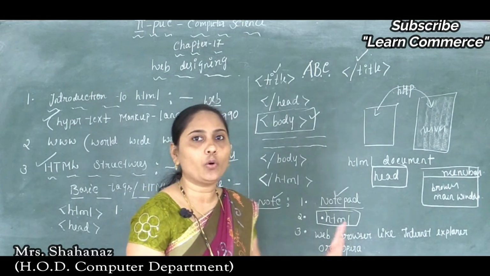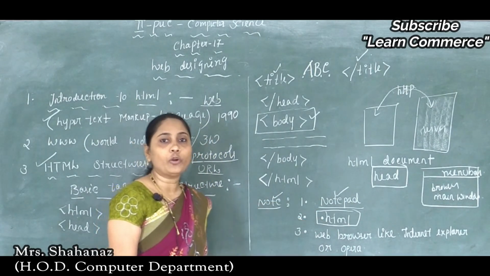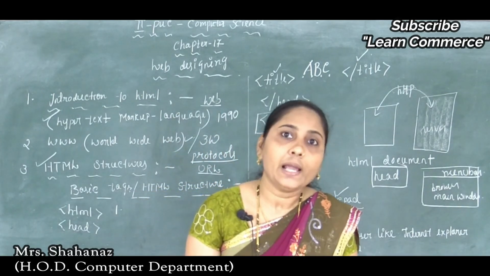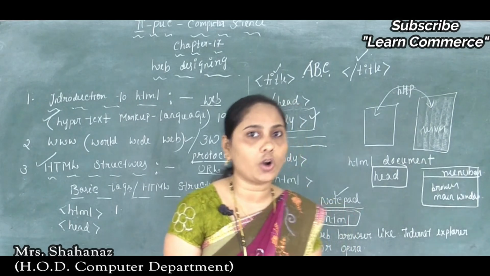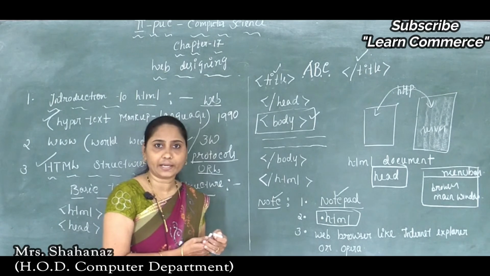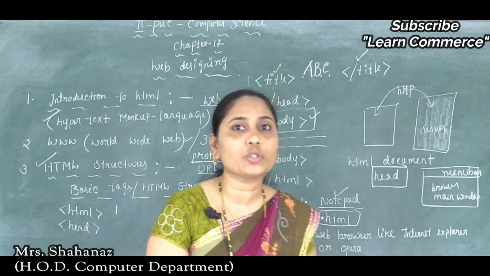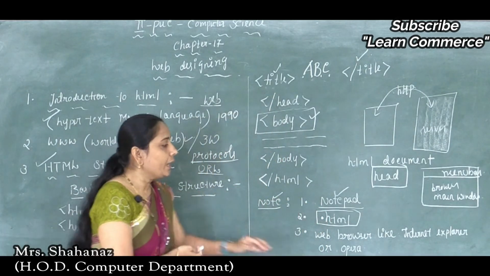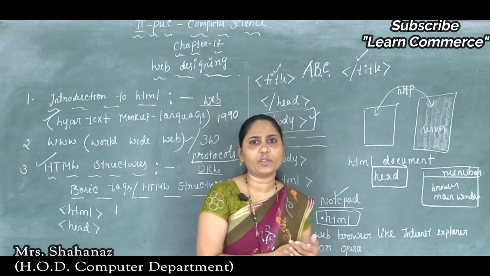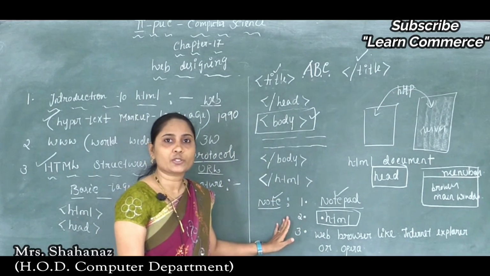Now we know where to write and how to save the file. Now I want to execute the file. So how am I going to execute the file? The execution of the file can be done by using any web browser, correct? So in order to execute the HTML document, we need to use web browsers like maybe Internet Explorer or Opera. Maybe any type of web browser we can use to execute our HTML document. Clear this point here?